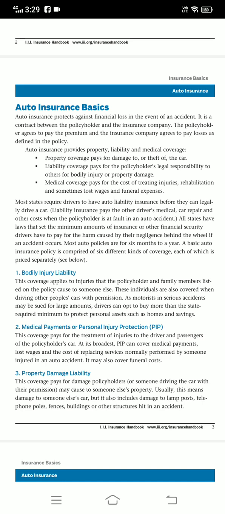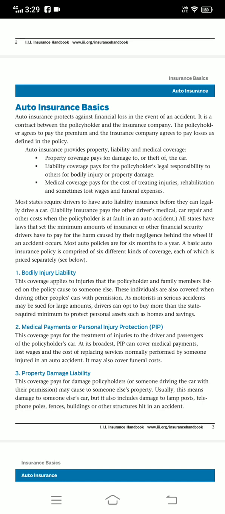Property coverage pays for damage to or theft of the car. Liability coverage pays for the policyholder's legal responsibility to others, for bodily injury and property damage. Medical coverage pays for the cost of treating injuries, rehabilitation, and sometimes lost wages and funeral expenses.